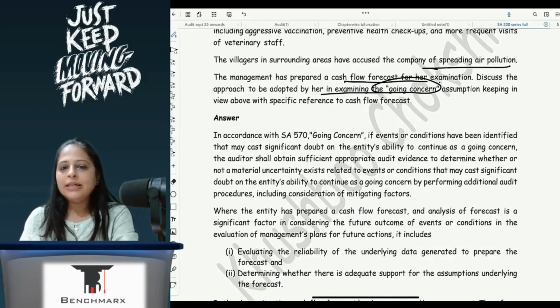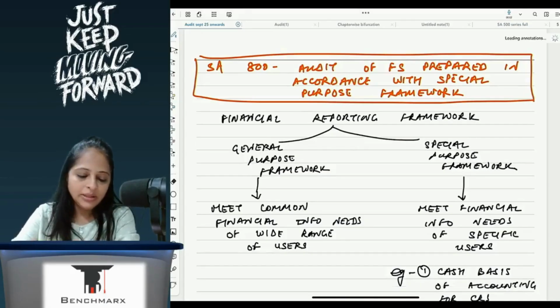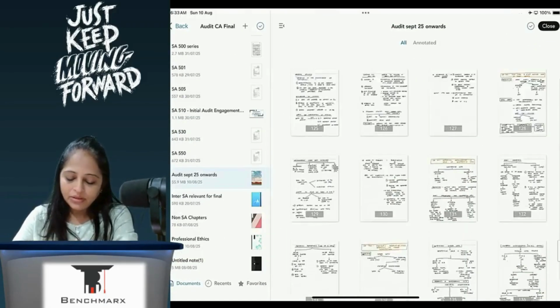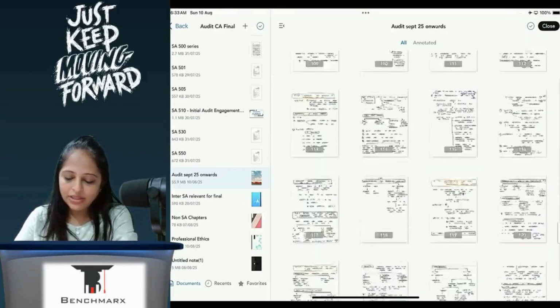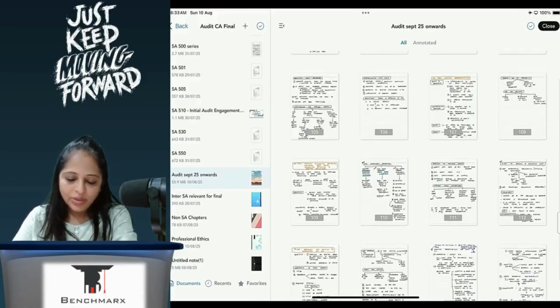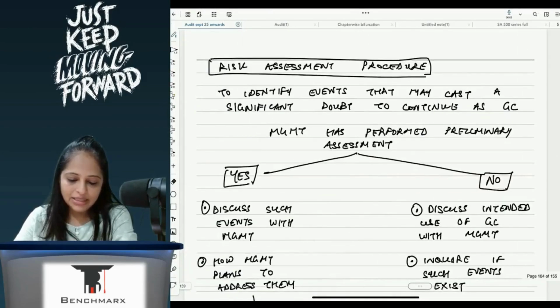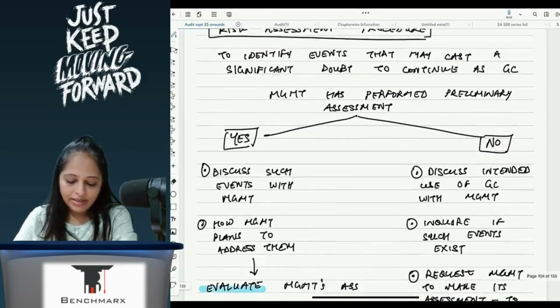So here, if you see the cash flow forecast, if it is already prepared, then in that case you have to see how the cash flow forecast has been prepared and what is the reliability of the underlying data. So we have this chart prepared in the book.